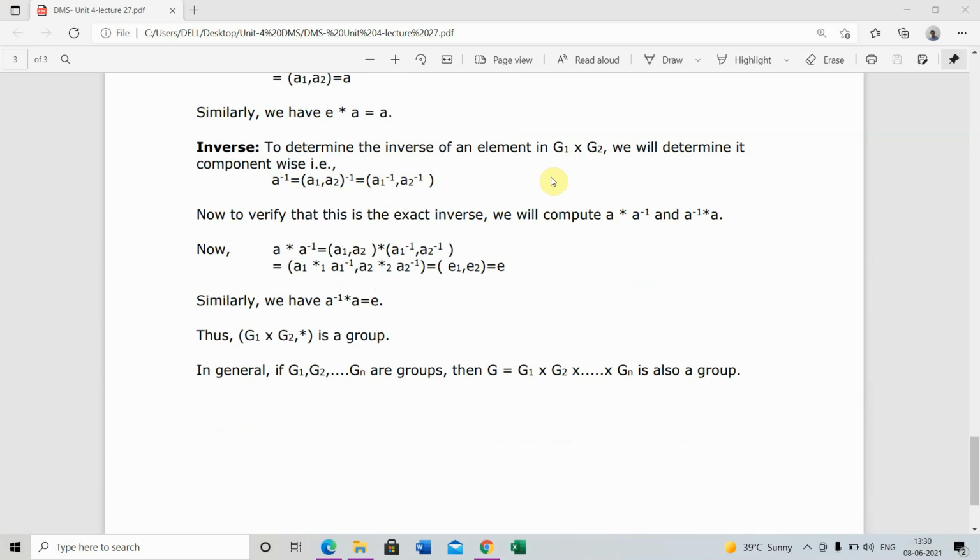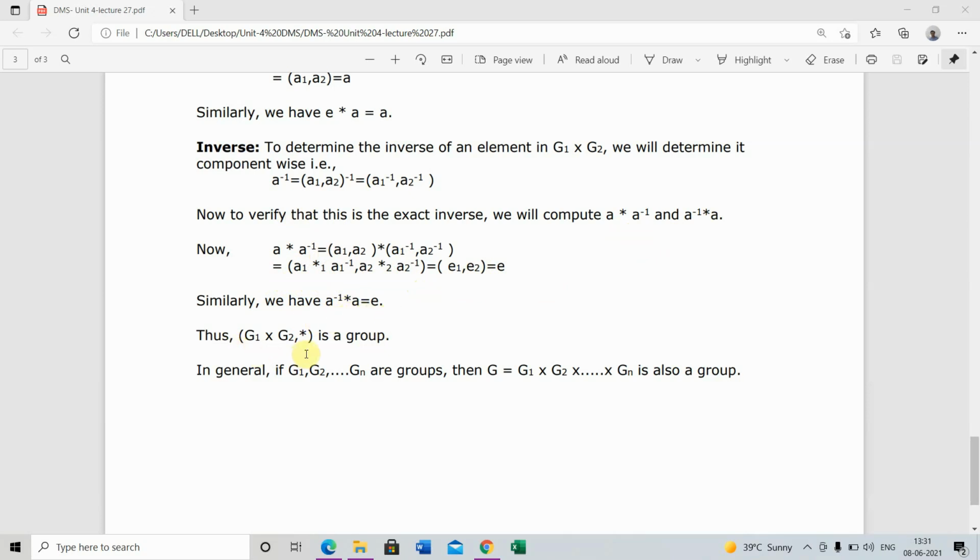Inverse. To determine the inverse of an element in G1 cross G2, we determine it component-wise. A inverse equals (A1, A2) inverse, which equals (A1 inverse, A2 inverse). Now to verify that this is the exact inverse, we compute A star A inverse and A inverse star A. Now A star A inverse equals (A1, A2) star (A1 inverse, A2 inverse), which equals (A1 star 1 A1 inverse, A2 star 2 A2 inverse), which equals (E1, E2) equals E. Similarly, we have A inverse star A equals E.